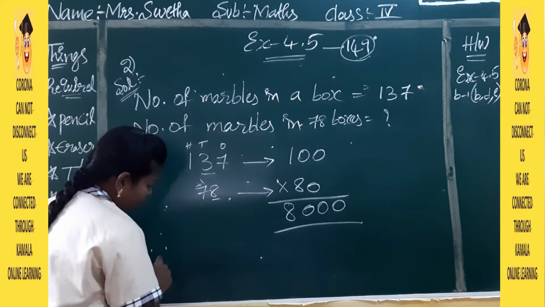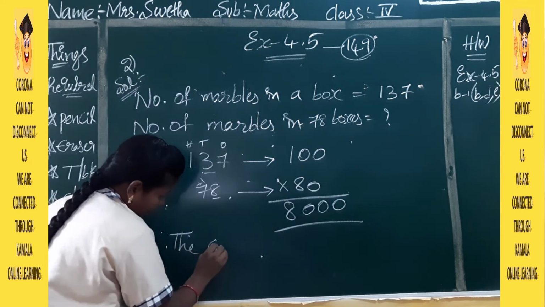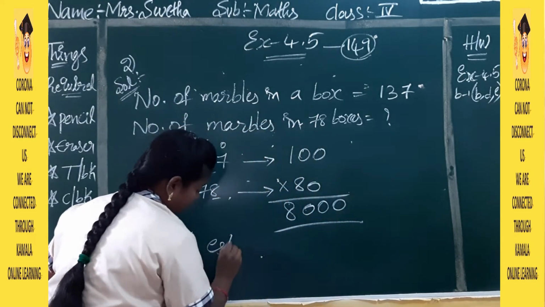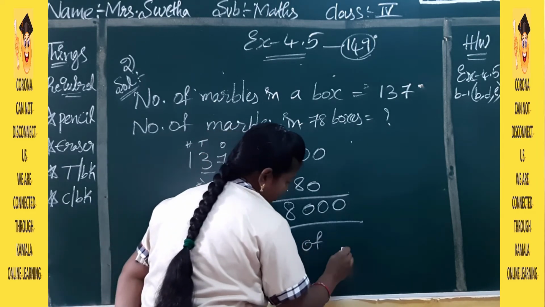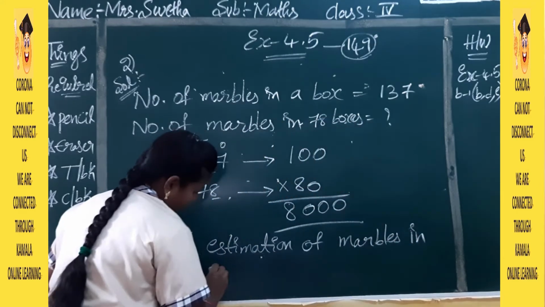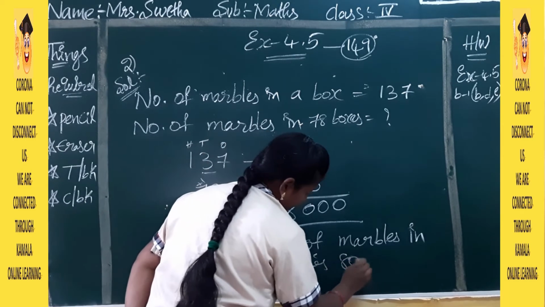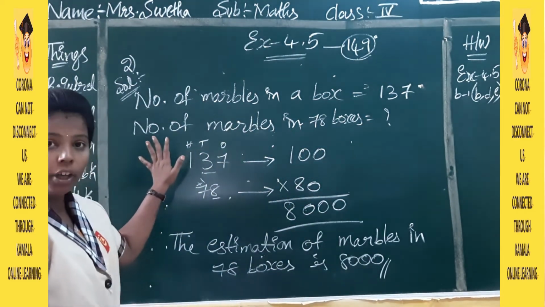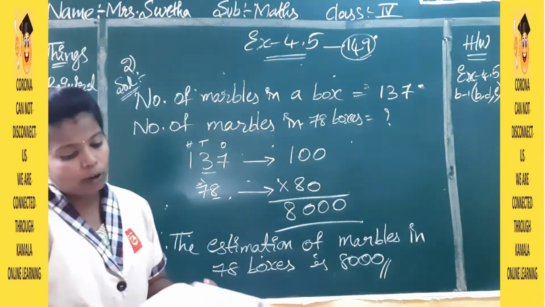The estimation of marbles in 78 boxes is 8,000. Okay, so this is about your second question. We have done the estimation of the marbles and we have completed. Now see the third one.